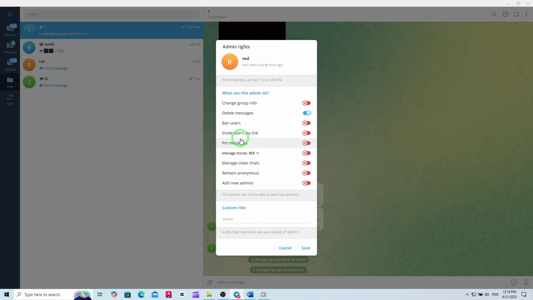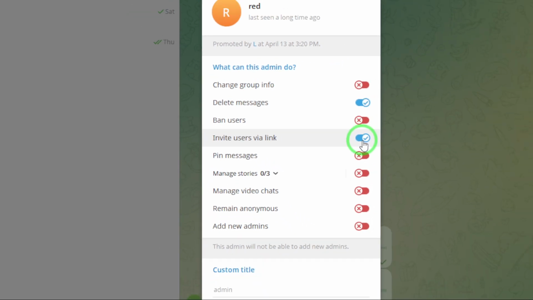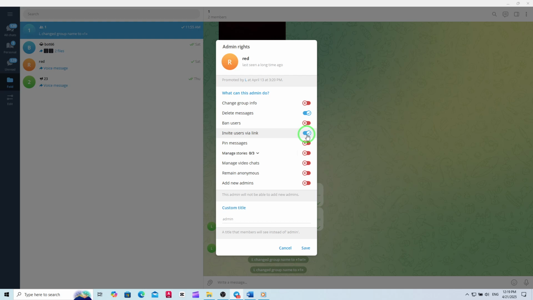In this permissions menu, look for the option labeled Invite Users via Link. There should be a toggle or checkbox next to it. Enable this option to grant the selected admin the ability to invite new members through an invite link. Once you've made this change, don't forget to click Save to apply the new permission.